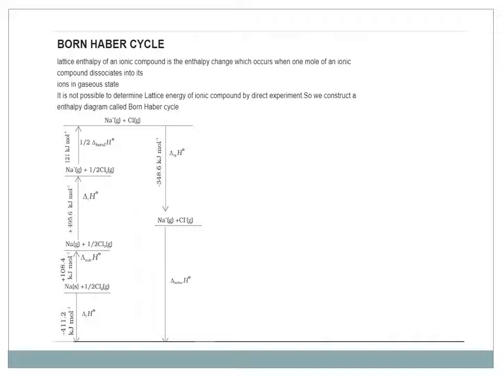In this slide, you are seeing a flow chart representation, and in the coming slide you will see how to write it in the theoretical form or in the numerical form. Here we are discussing NaCl, taking it as Na plus and Cl negative. Then it will give Na plus and half Cl2.